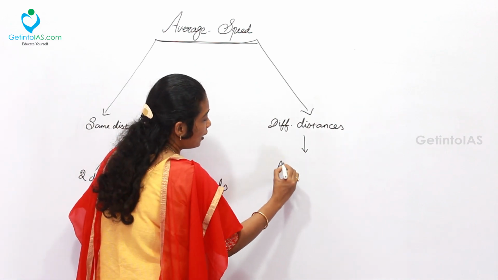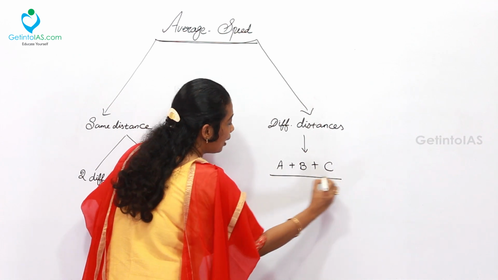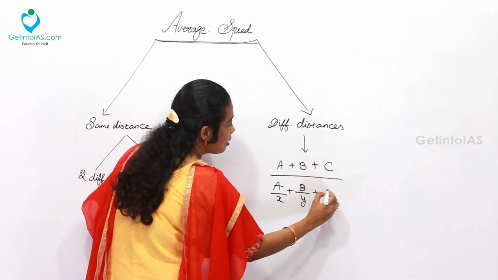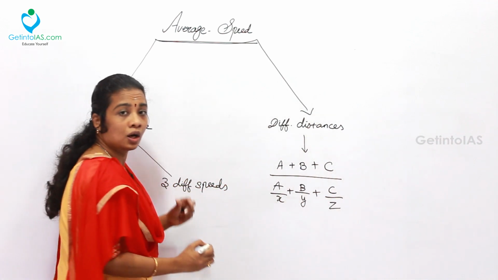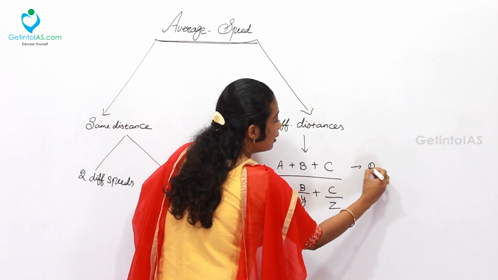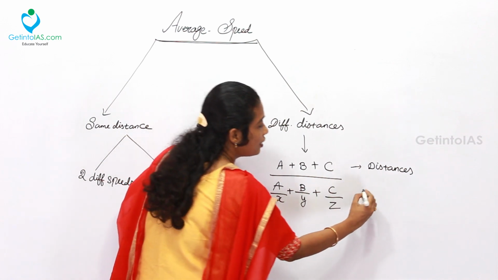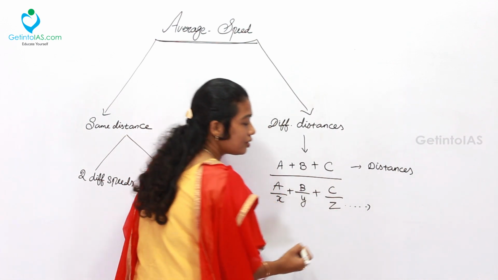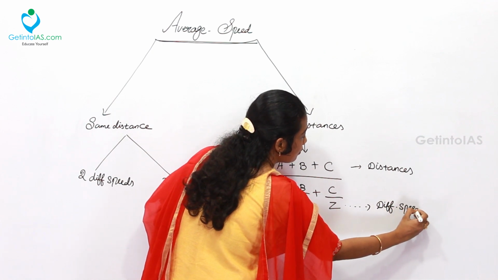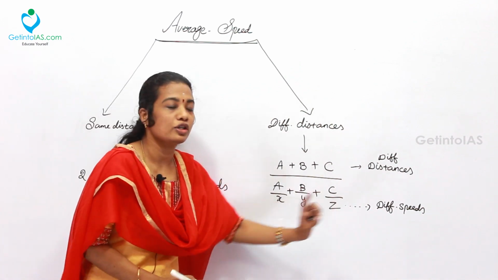For different distances and speeds, you will have to take (A plus B plus C) by (A by X plus B by Y plus C by Z), where A, B, C are different distances and X, Y, Z are the different speeds.